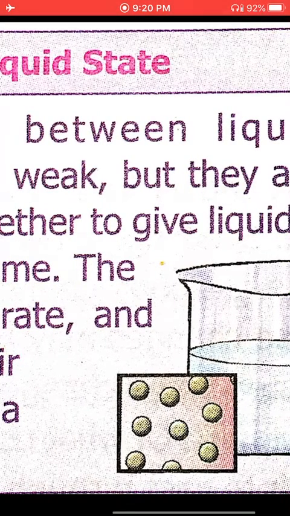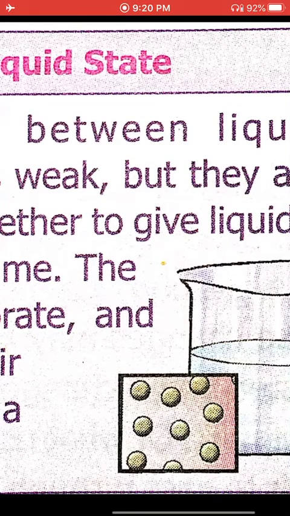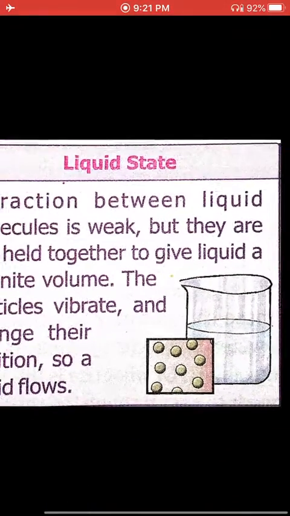This is why when we mix sugar into water, it gets mixed and we cannot see it. The sugar particles get into the spaces between the water particles, and the sugar disappears. Understood? This is the state of liquid.